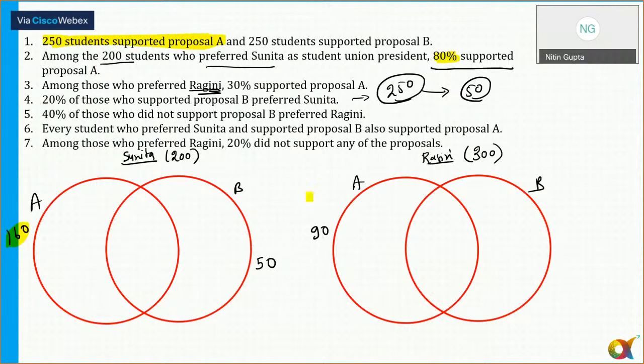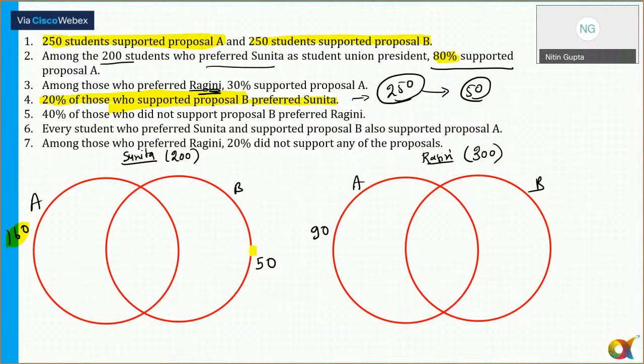I was right here. Now 20% of proposal B. So a total of 250 students supported proposal B. Okay, total of 250 supported proposal B, and 20% of them prefer Sunita. So 20% of 250 means 50. So 50 of them will support B and prefer Sunita.